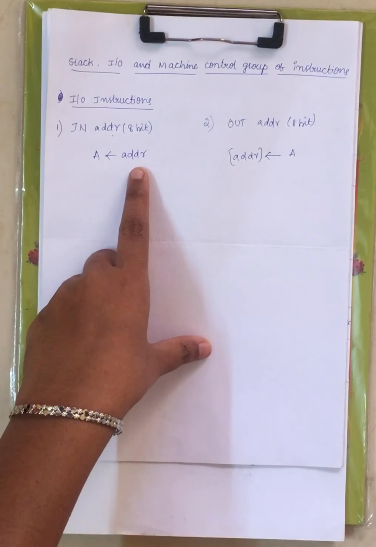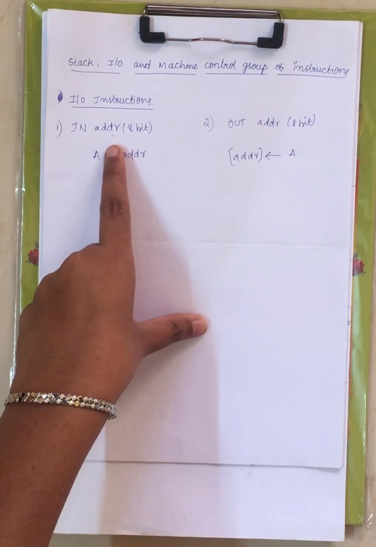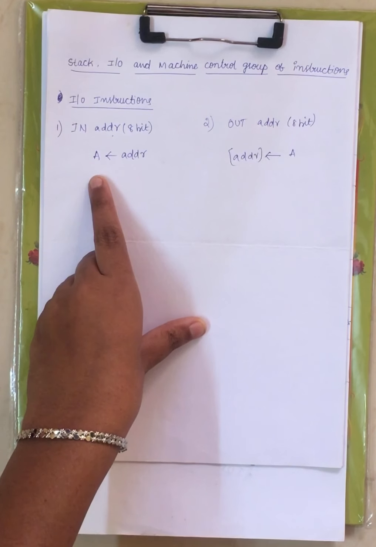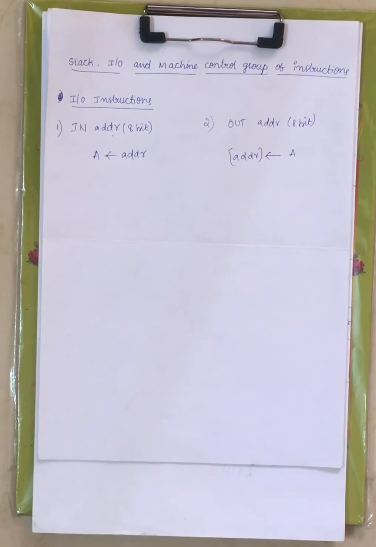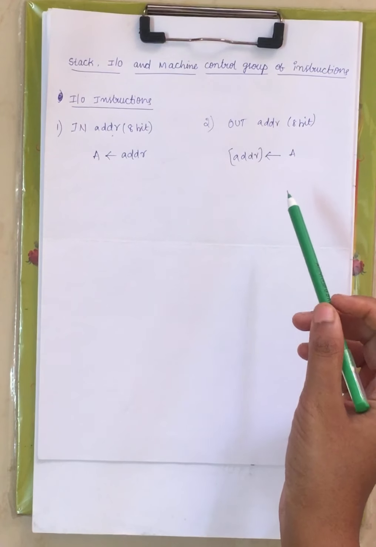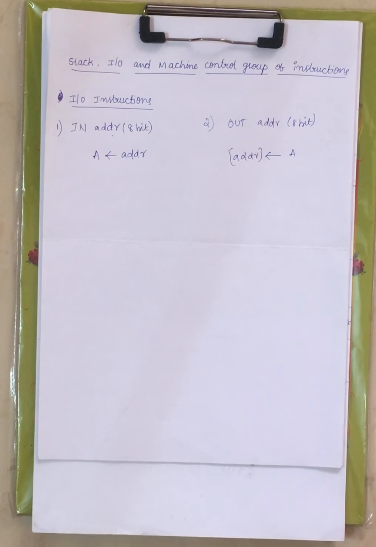Here we are specifying the address within the instruction. That address will store some data, and that data is moved to the accumulator. That is the operation of IN address. Now coming to OUT address, the accumulator A has some data, and that data is moved to the address specified within the instruction. It is just the reverse. Under the IN instruction we transfer the contents of the address to the accumulator. Under the OUT instruction we transfer the contents of the accumulator to the address specified within the instruction. These are about the IO instructions.